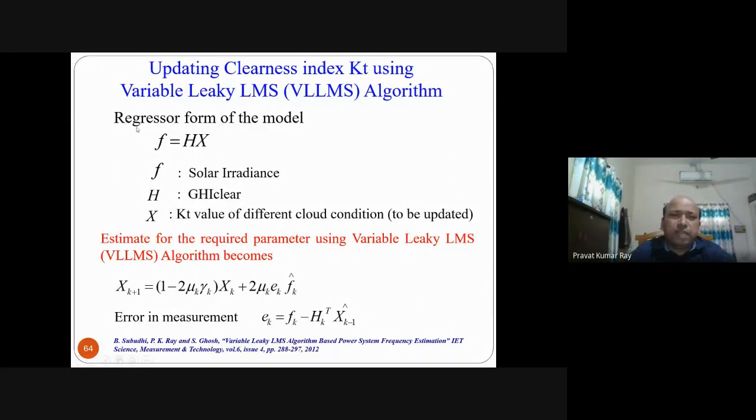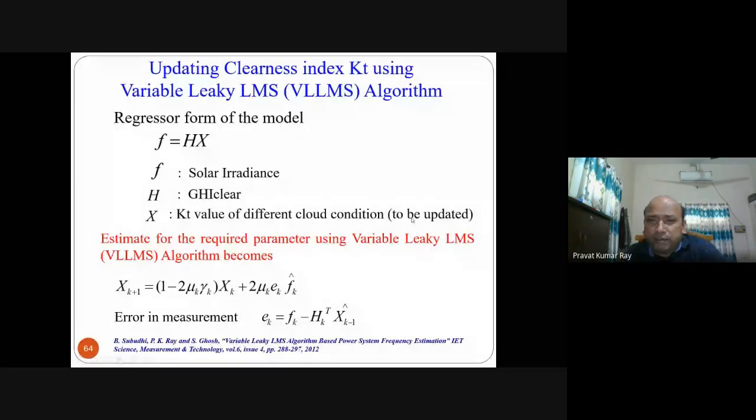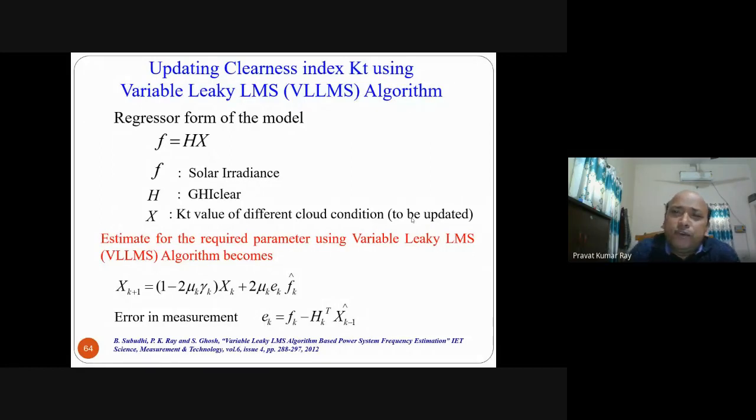This is also the same regressor form of the model, F equal to Hx, that I discussed in ensemble Kalman filtering. Same also here, F equal to Hx. F is the solar irradiance, H is the GHI CSL, that is GHI clear sky, and X is the unknown parameter, here the KT value for different cloud conditions. In the ensemble Kalman filter, in the model based estimation, the unknown parameter theta was basically the Fourier coefficient, that is small a. But here this unknown parameter X is KT, the clear sky index KT.